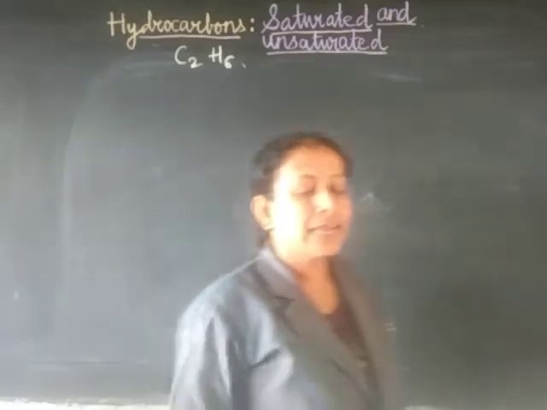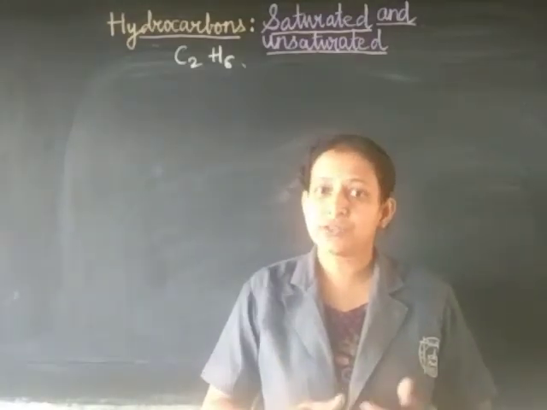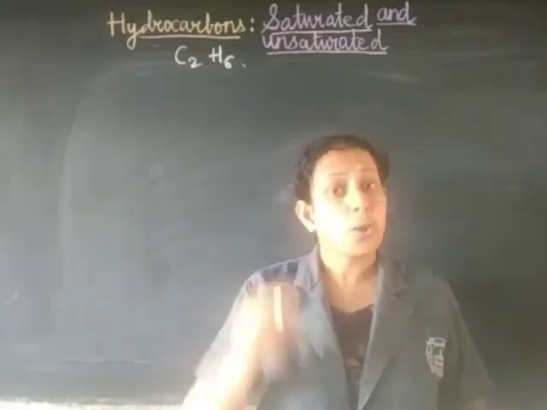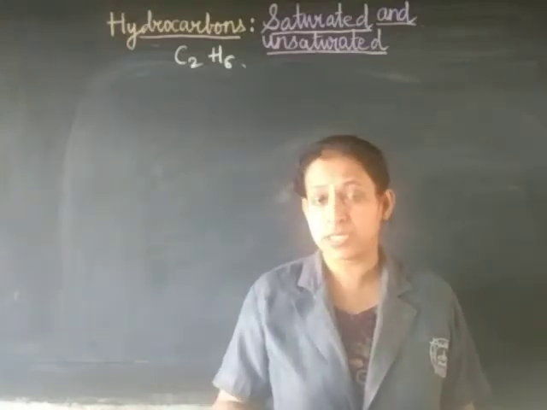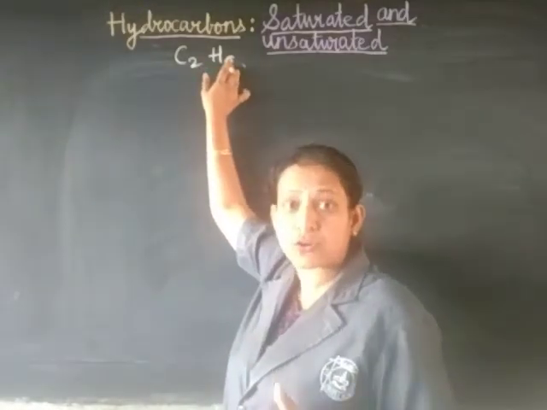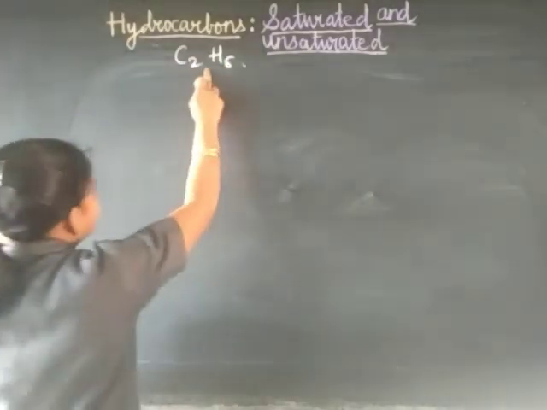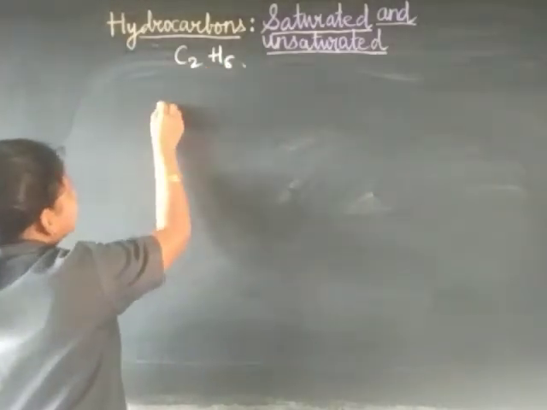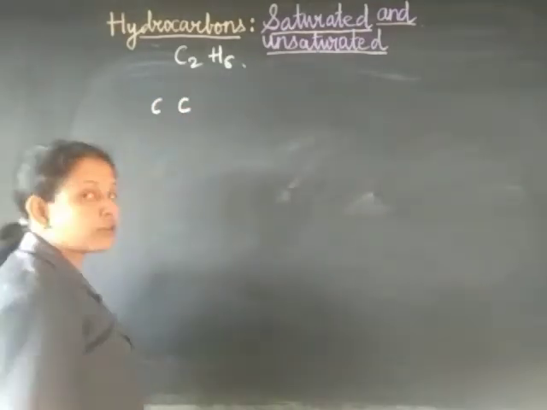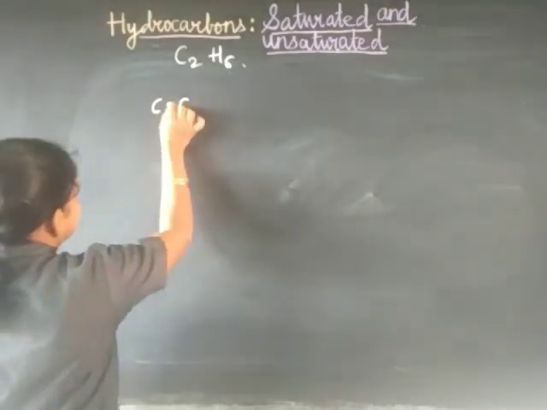Let's first draw the line structure, or the structural formula, so that later we can draw the electron dot structure with circles and without circles also. So let's draw first the line structure of ethane. For that we first need to draw the carbon-carbon single bond, the carbon skeleton.